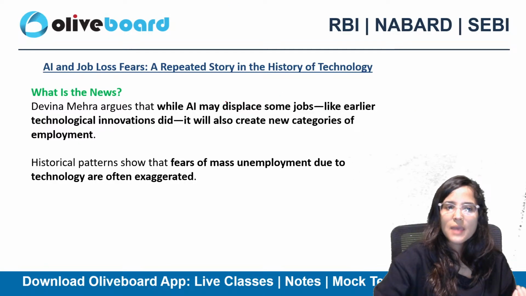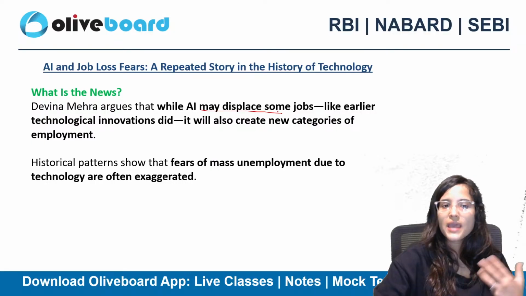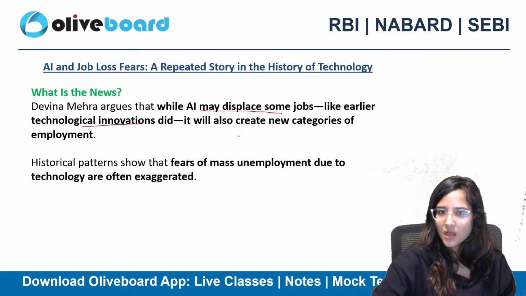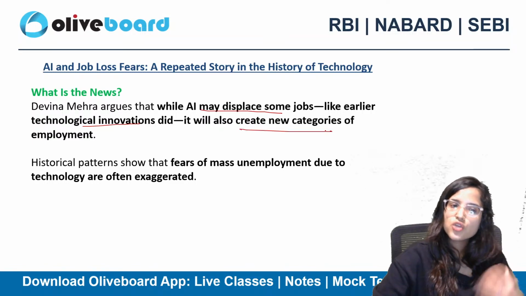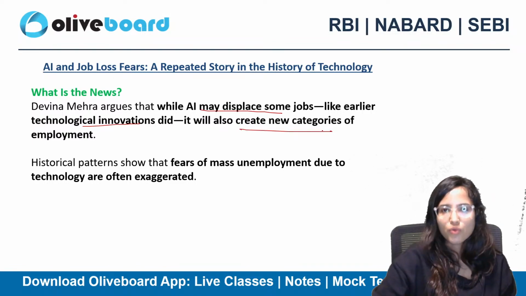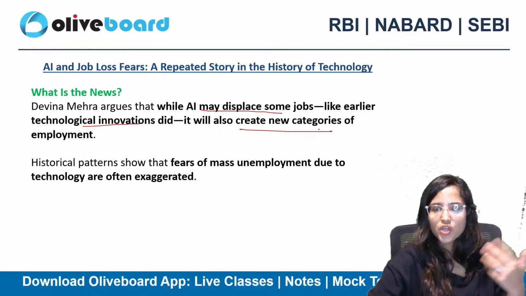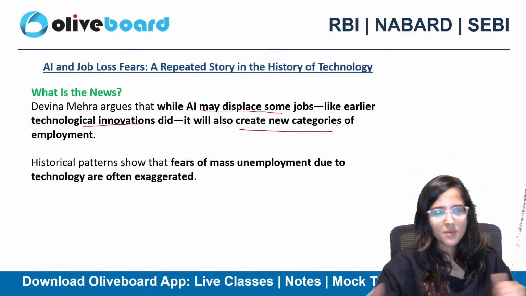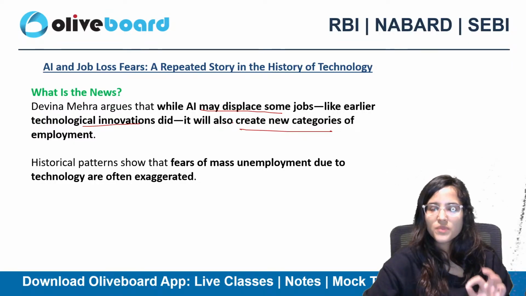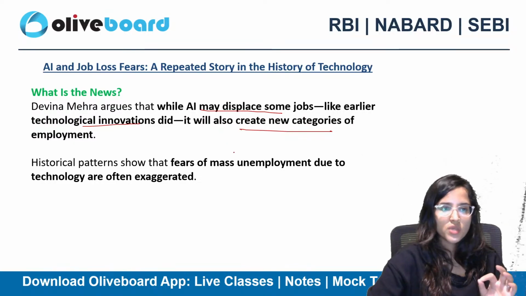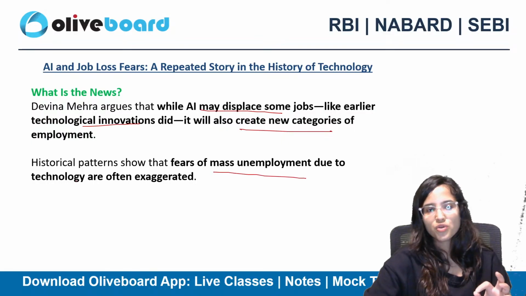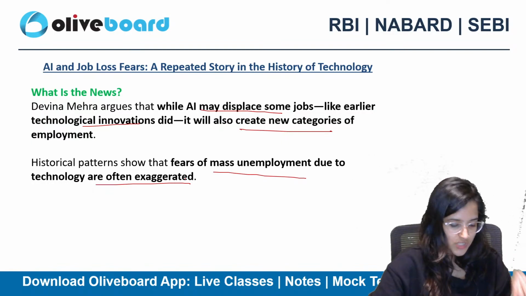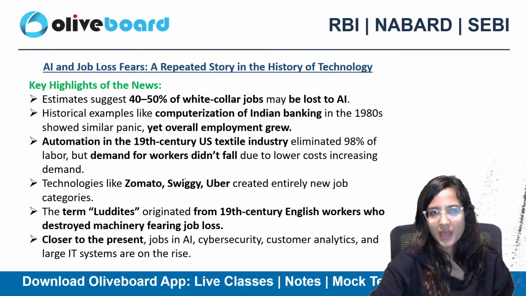So while AI may displace some jobs, this article says the earlier technological innovations also did. But it would also create new categories of employment, just like before. With every improvement in technological innovation, there's always going to be some loss of jobs and some creation of jobs. So there are historical patterns of fears of mass unemployment due to technology, but these are mostly exaggerated. This does not actually happen in reality.